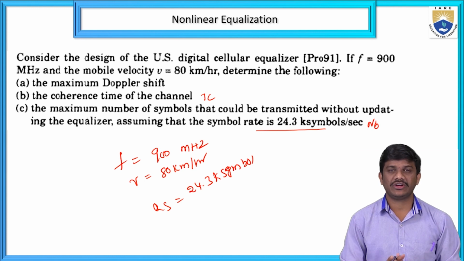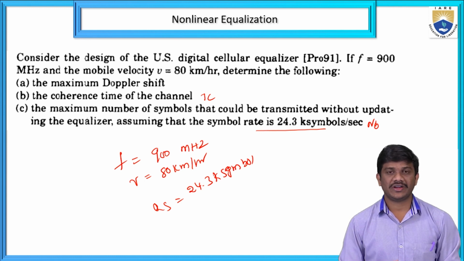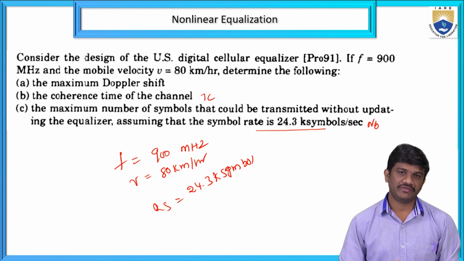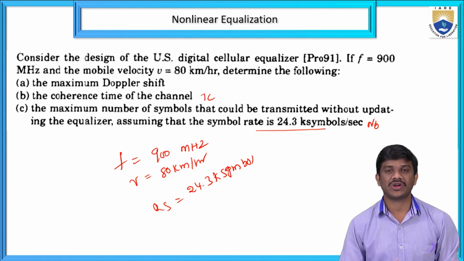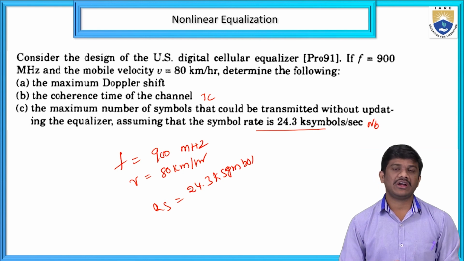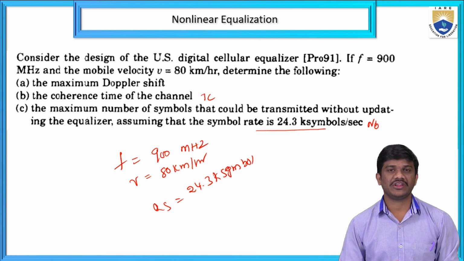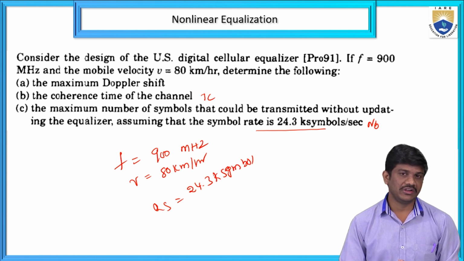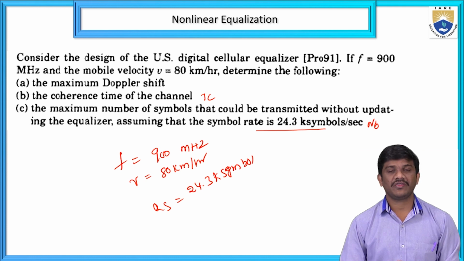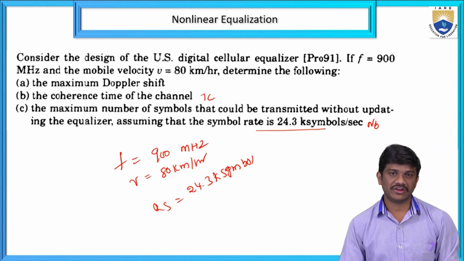Mainly in today's class we discussed the classification of equalizers, the different types of equalizers, and from that the different types of structures in linear equalization and also non-linear equalization. After that we discussed the different algorithms in linear and non-linear equalization. Today's session mainly covered non-linear equalization. The different types of non-linear equalization are: first, the decision feedback equalizer; second, the maximum likelihood symbol detector; and third, maximum likelihood sequence estimation.